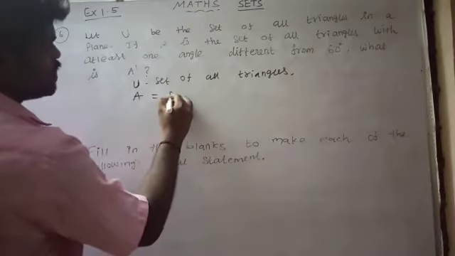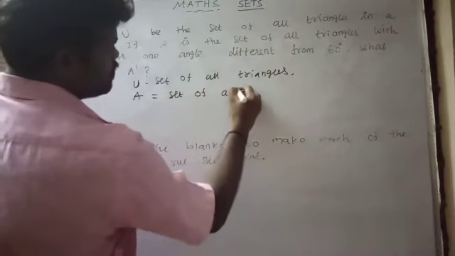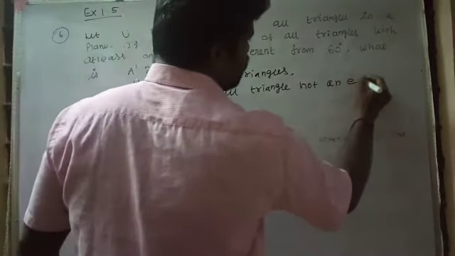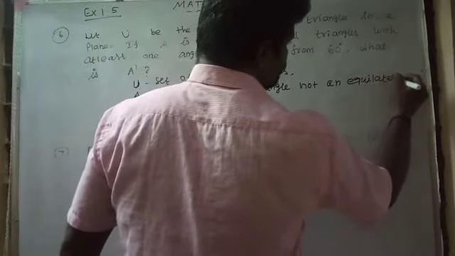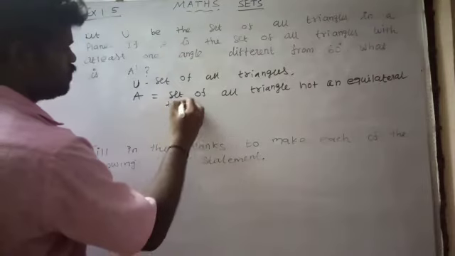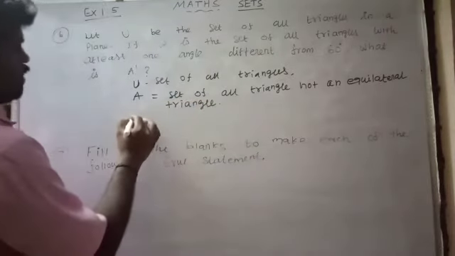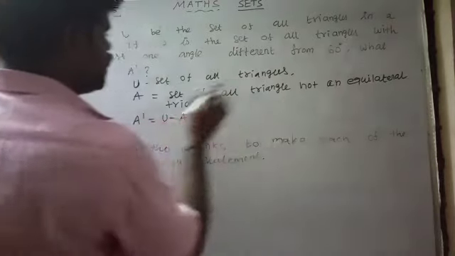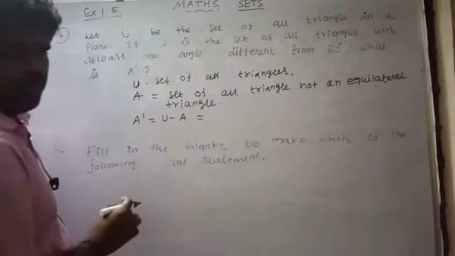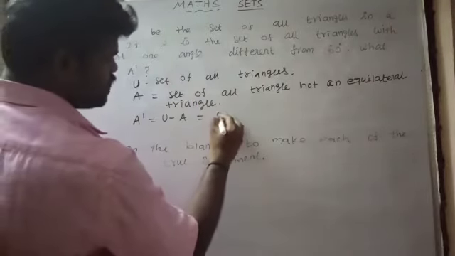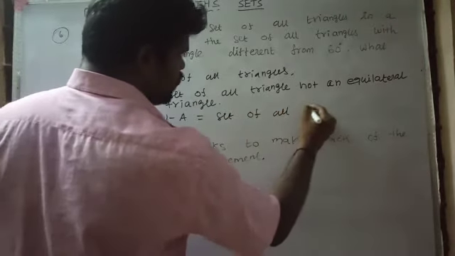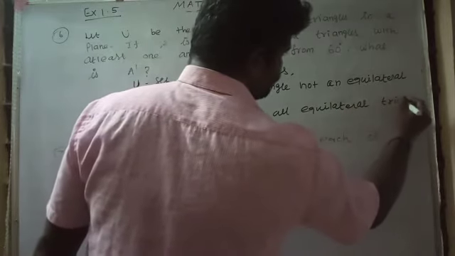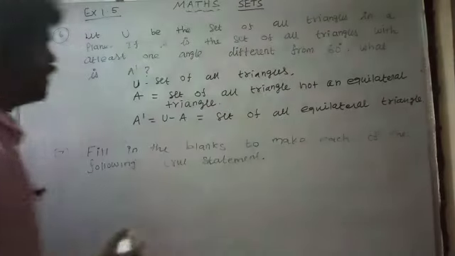Therefore, A is the set of all triangles that are not equilateral triangles. Therefore, A' = U − A. A is the set of all non-equilateral triangles, U is the set of all triangles. Therefore, A' is the set of all equilateral triangles. Okay, this is the A'.